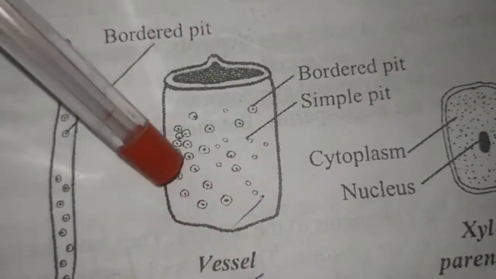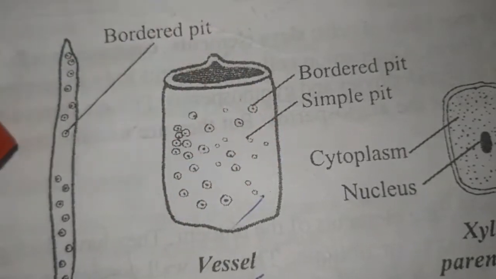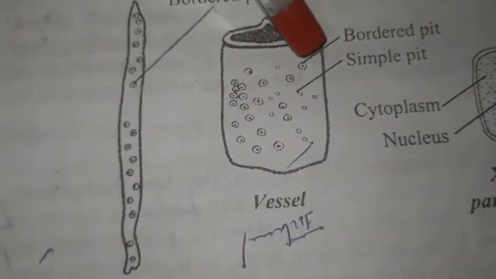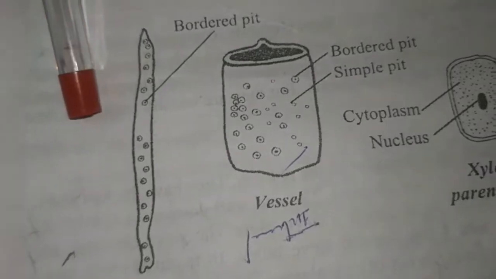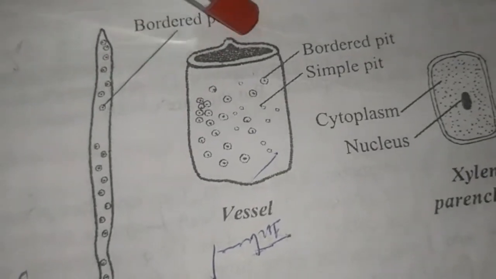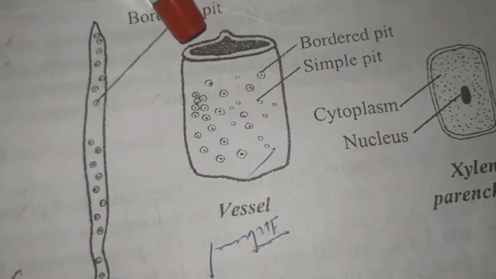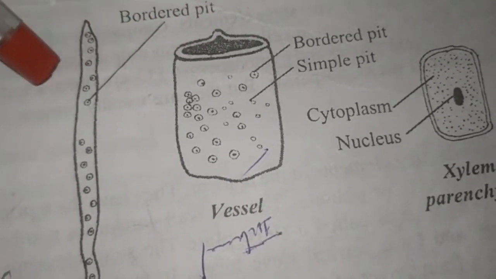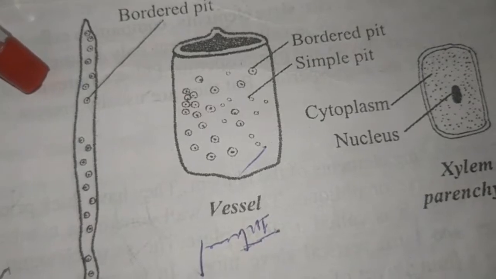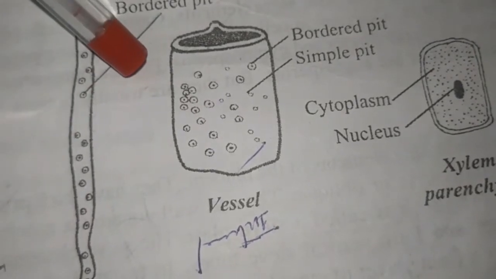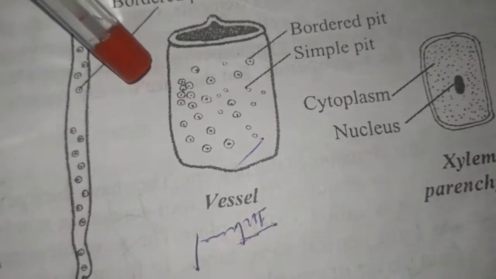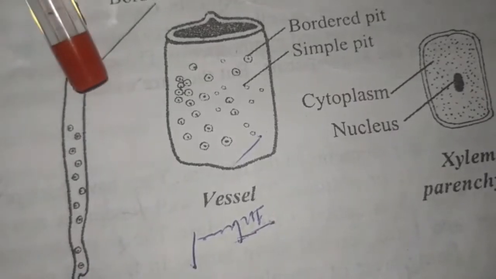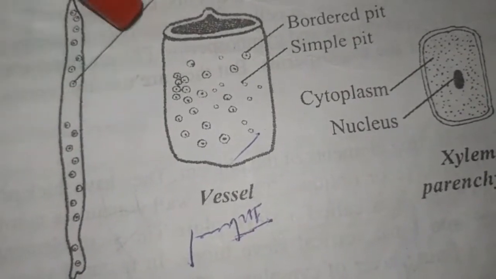The lumen, the central cavity, is wider than that of the tracheids. Sometimes, due to the deposition of the secondary wall materials, here also there are 5 different types of vessels present, such as annular, spiral, reticulate, scalariform and pitted.